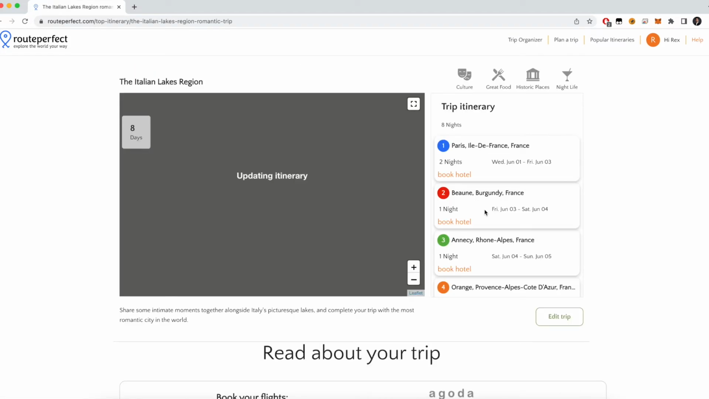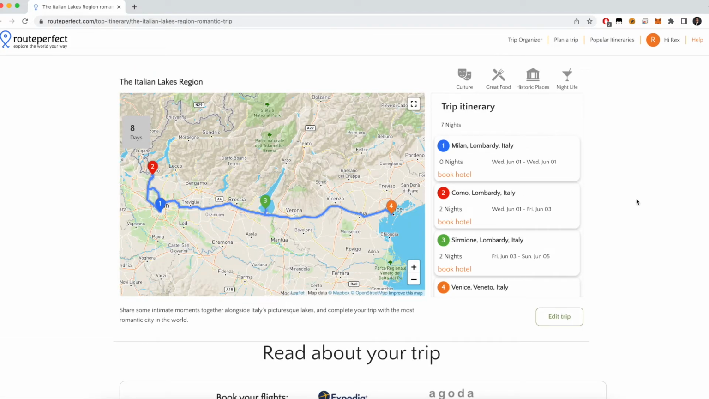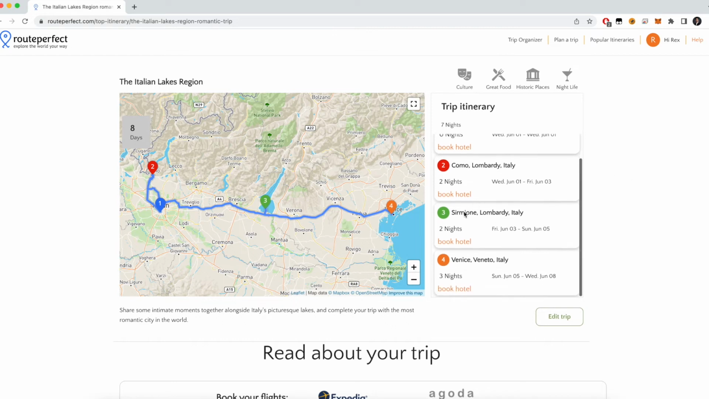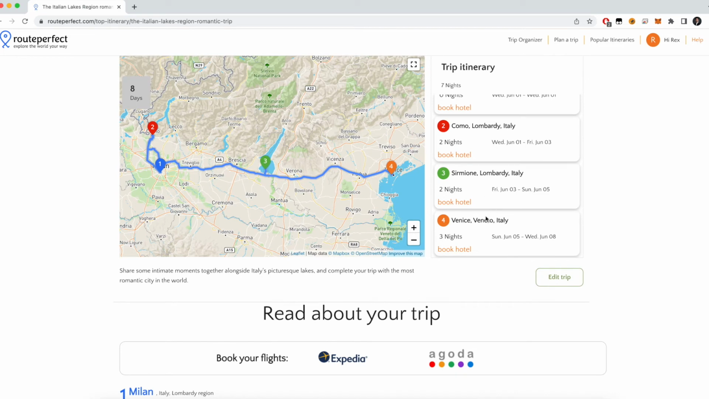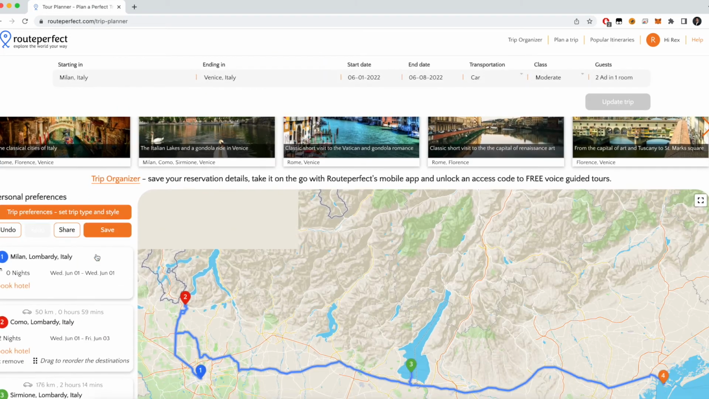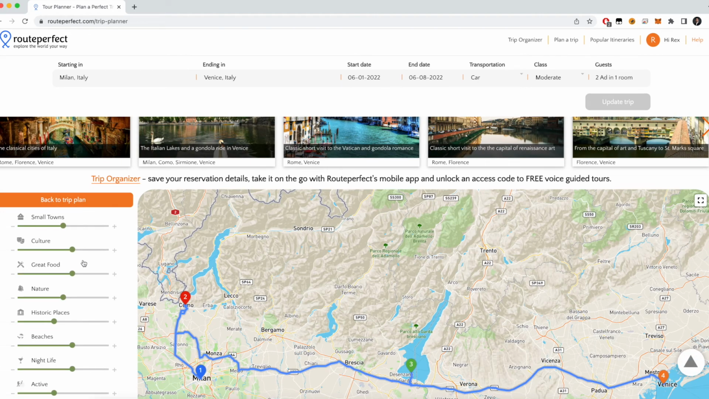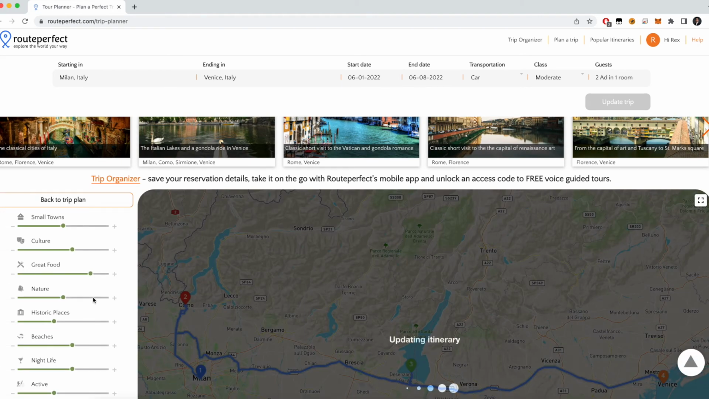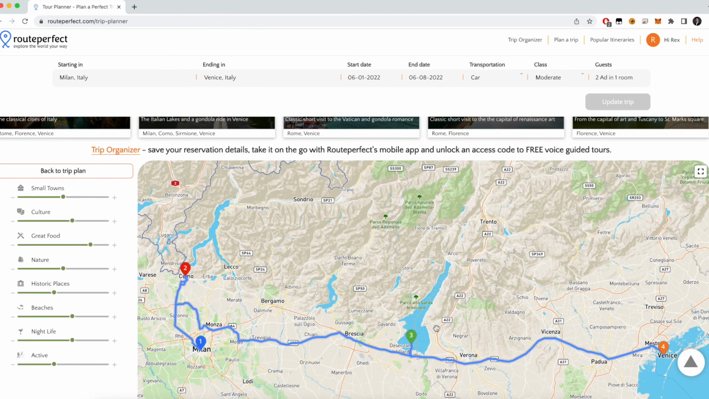Once you click on that, it will show you the best part of Italy you can drive. And just like I showed, they are recommending the best places for your trip. And also you can edit the trip. You can set your trip preferences again, and based on that, it will update your trip.